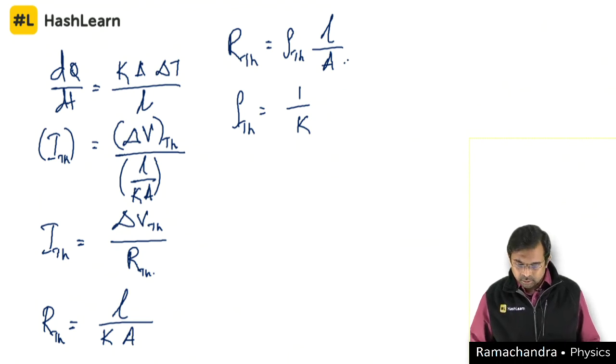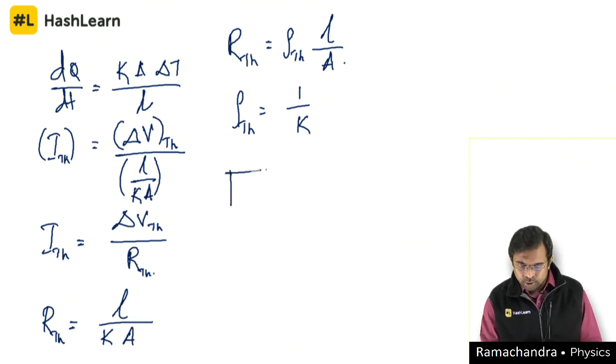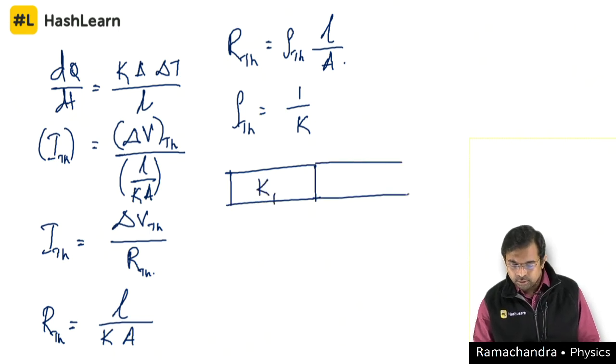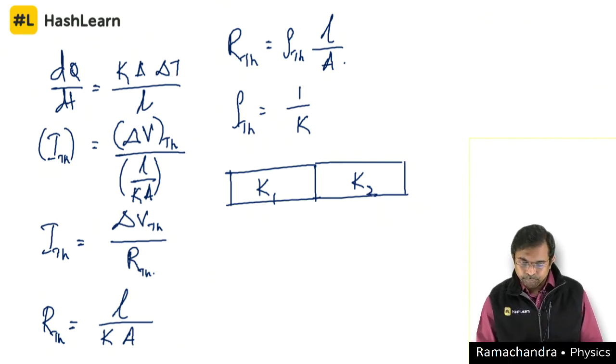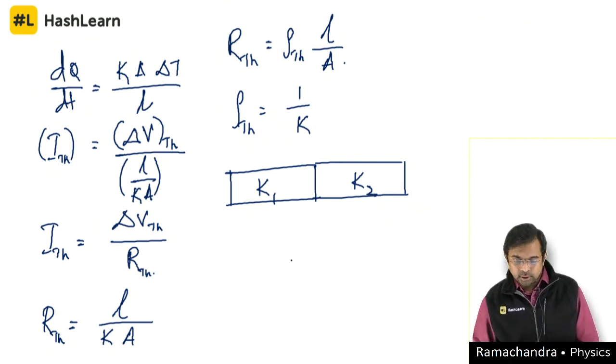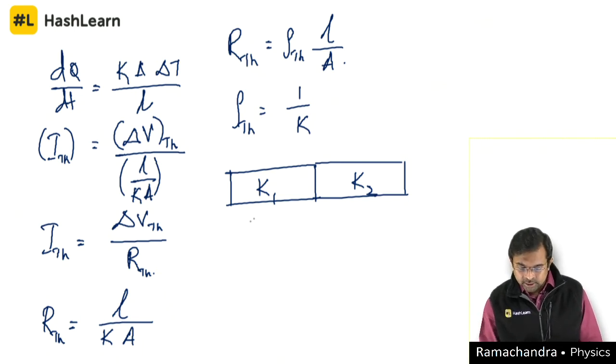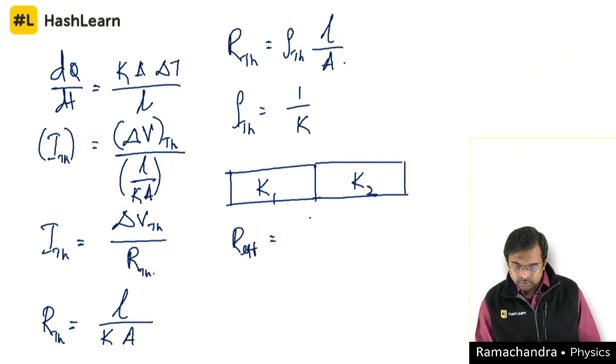Let's say I will take up two rods, K1 and K2, which are connected in series. So you know that in the case of Ohm's law, resistances are going to add up. So the effective resistance, in this case, is R1 plus R2.